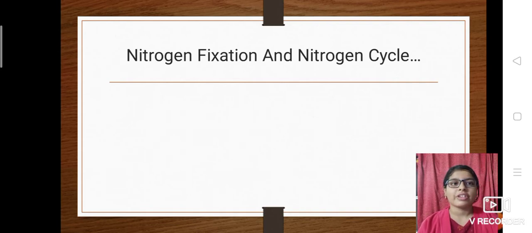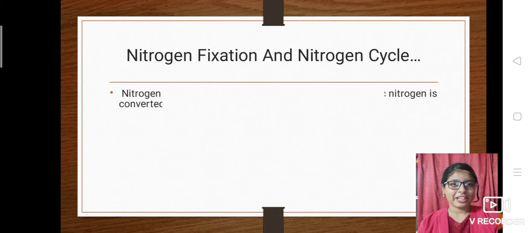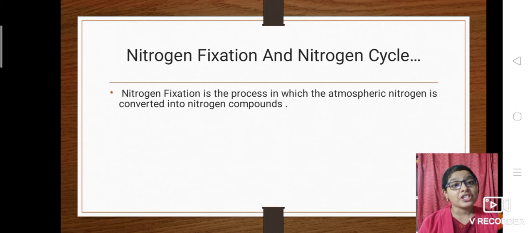So nitrogen fixation and the nitrogen cycle. In this process the microorganisms are also present. These microorganisms take action for the whole process to happen. Nitrogen fixation is a process in which atmospheric nitrogen is converted into nitrogen compounds.